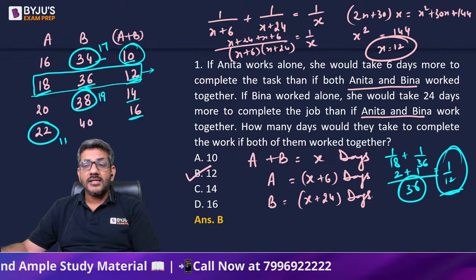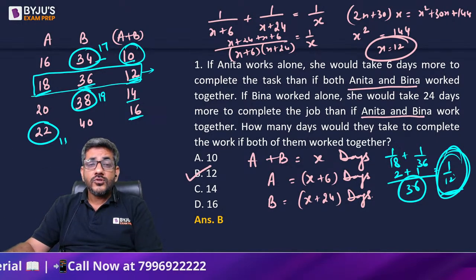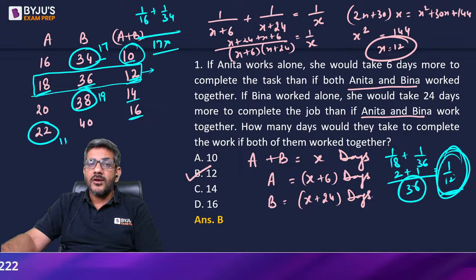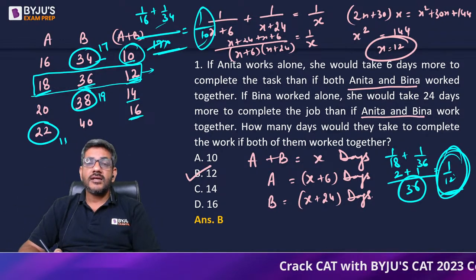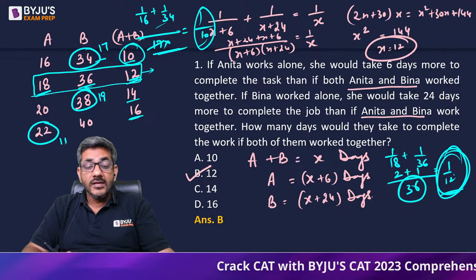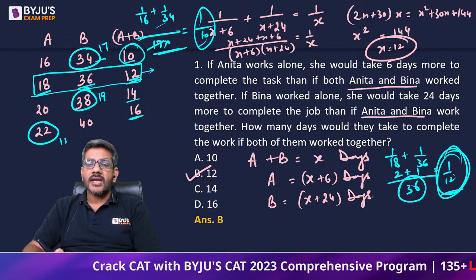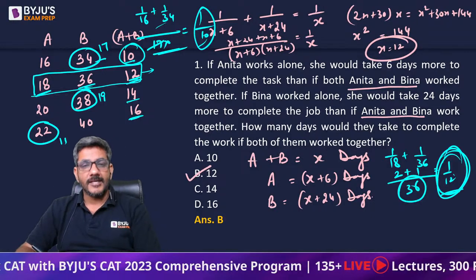Ultimately the LCM of these two has to cancel out, only then will it come equal to that fraction. So if I have a 34, let's say I'm writing 1 by 16 plus 1 by 34, the LCM will have a multiple of 17. So there are very few chances that 17 would cancel out and I would have a 1 by 10 over here. The chances of that happening are extremely low. Therefore, I am saying that many times these options are going to be useful for you. You can just try by options. They are giving you a big hint in these cases.